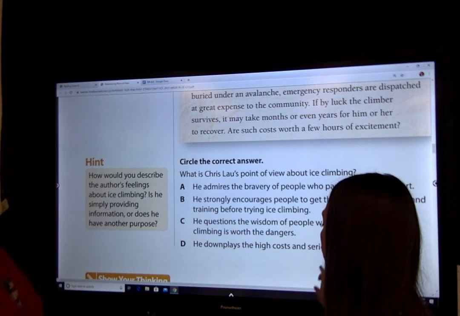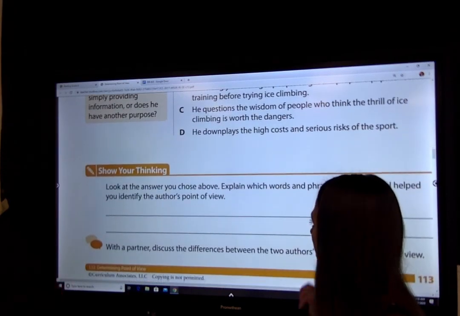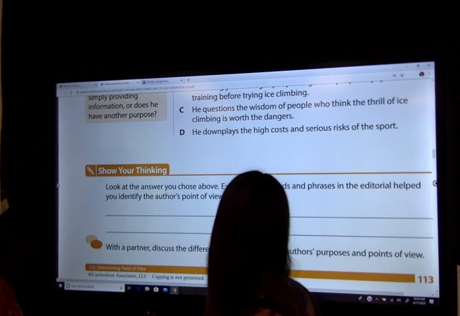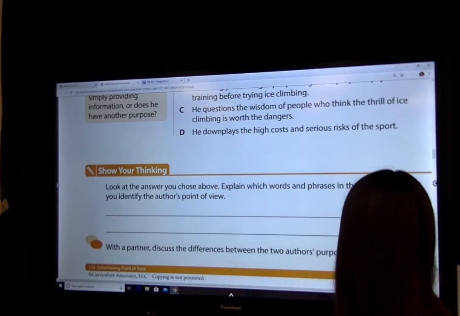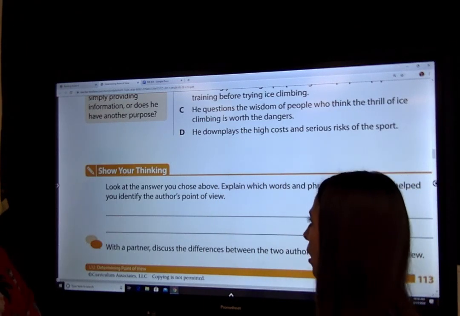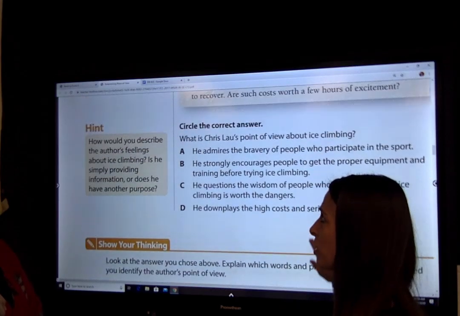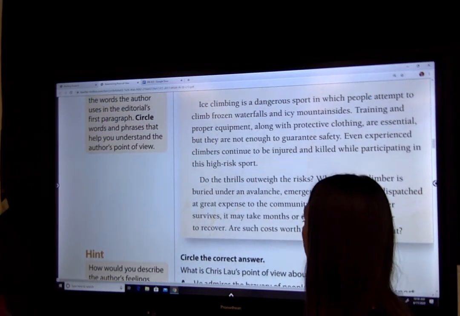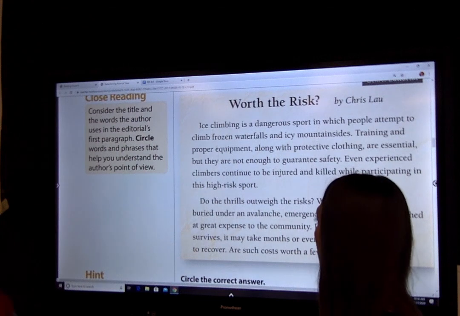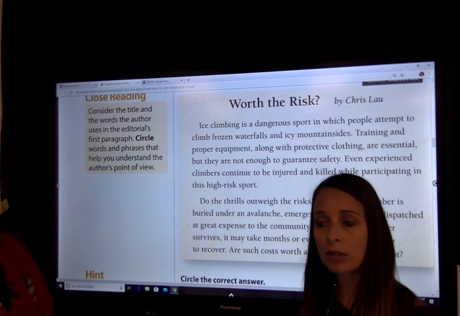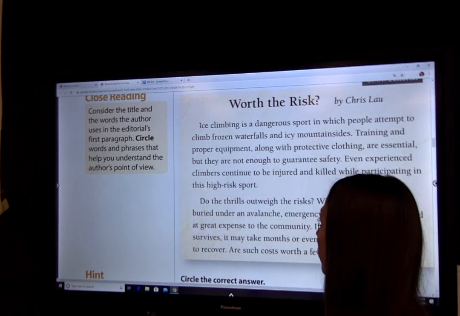So if you'll notice the question, let's look at the bottom question. It says, look at the answer you chose above. Explain which words and phrases in the editorial help you identify the author's point of view. And if you'll notice, we already circled all those words that let us know. His point of view is that he obviously feels that it is too dangerous of a sport. It's not worth the risk.